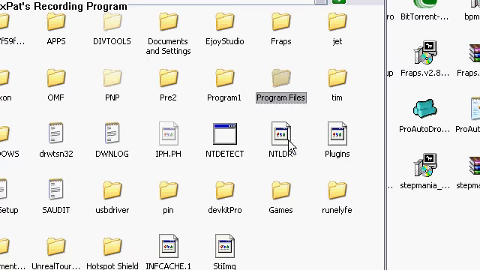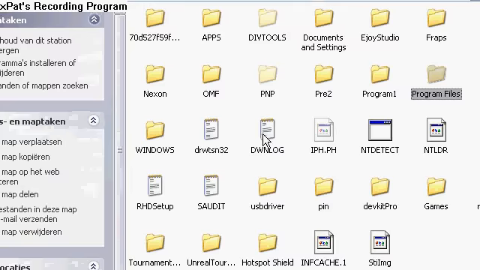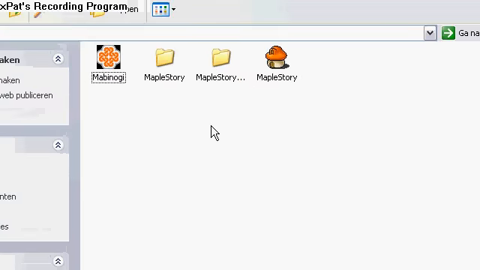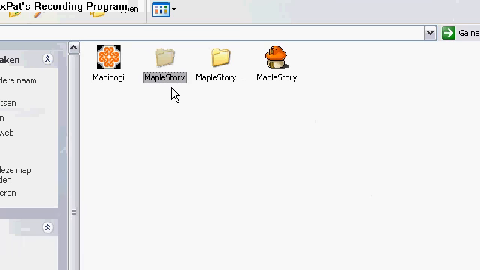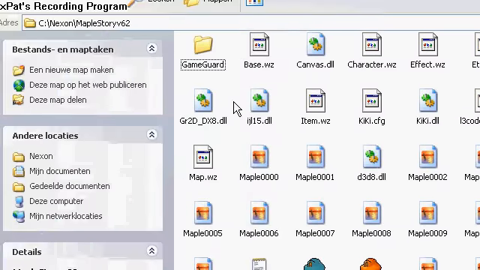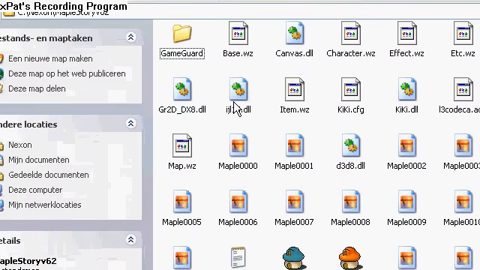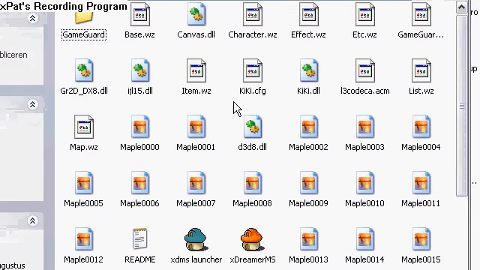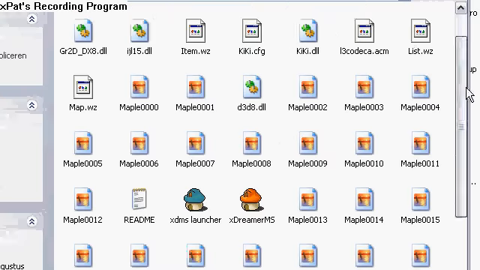Next. This is my normal regular MapleStory, and this is my Extremer MapleStory, which I've renamed to version 62. If you install everything in here, it'll look something like this.